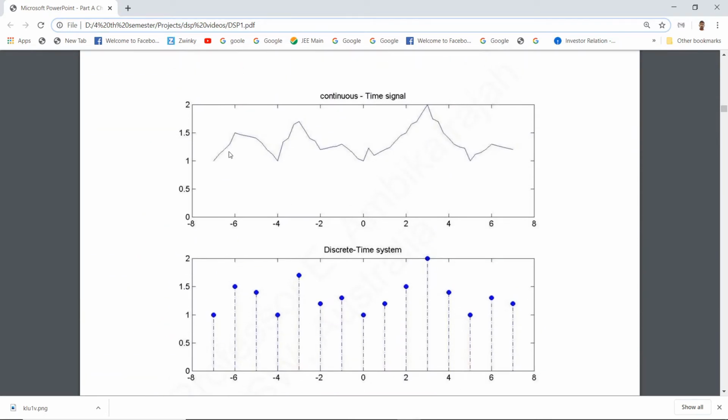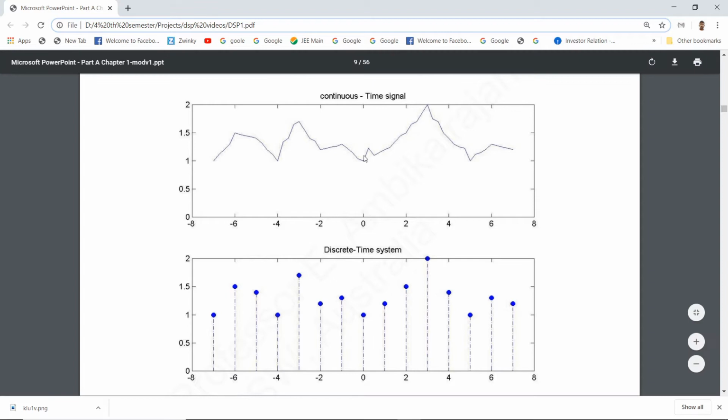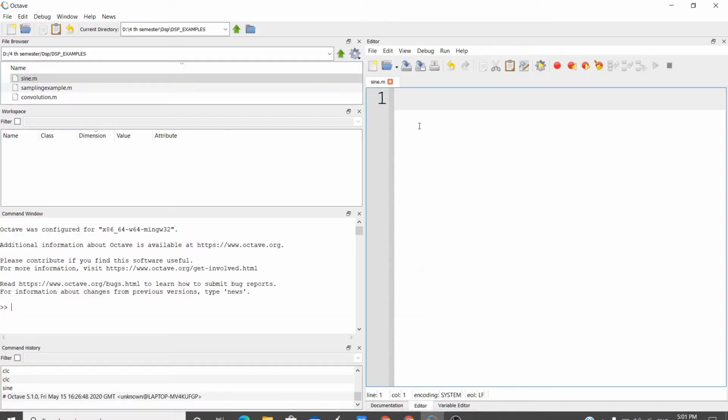This is the continuous time signal. We can't store this on a computer. What we can store are the samples, that means their values at particular intervals of time. We don't bother about the in-between values. We are only bothered about the specific intervals of time. Okay, now let's start writing the program.